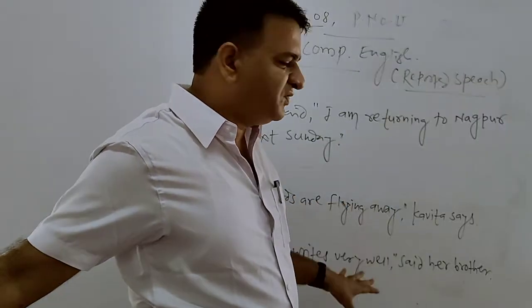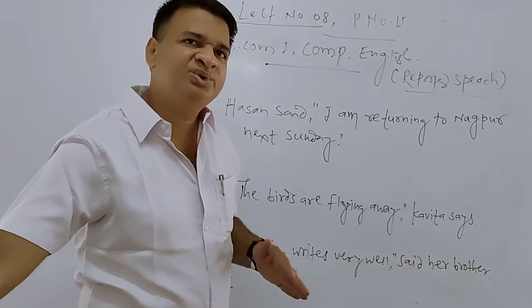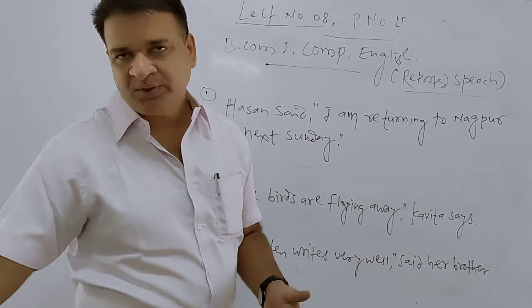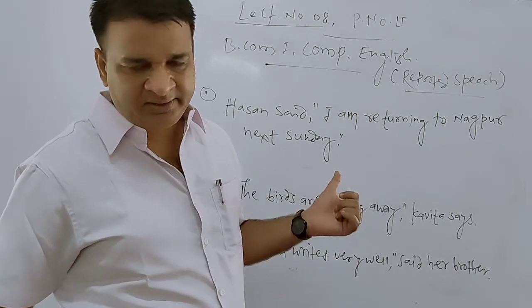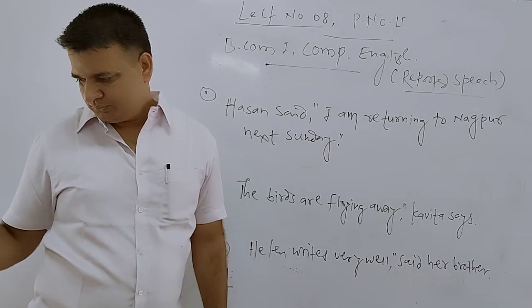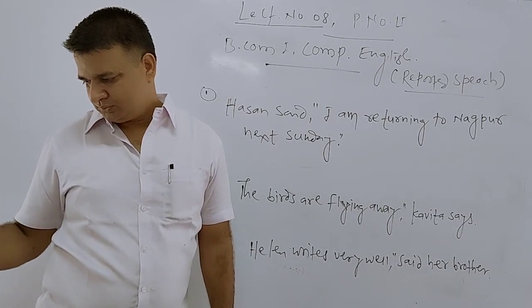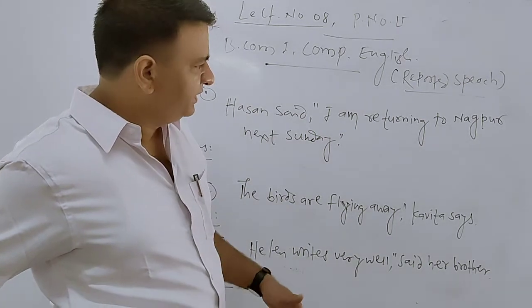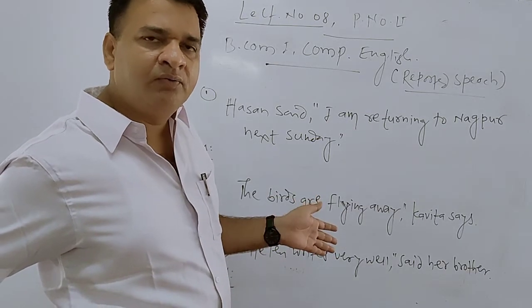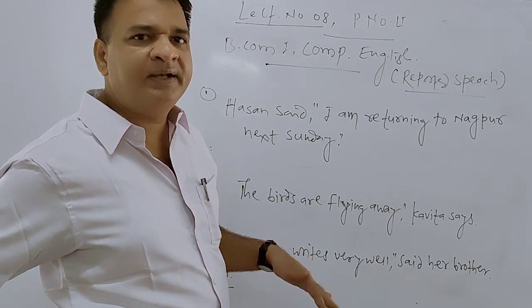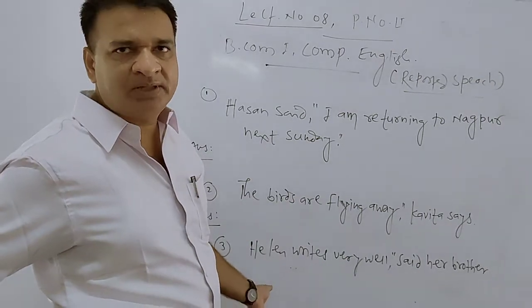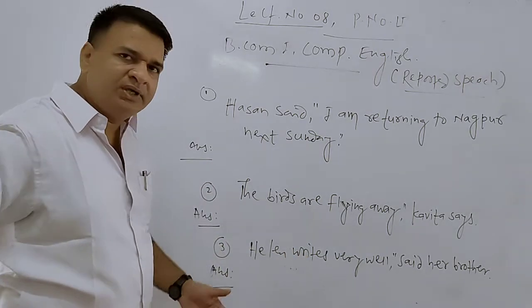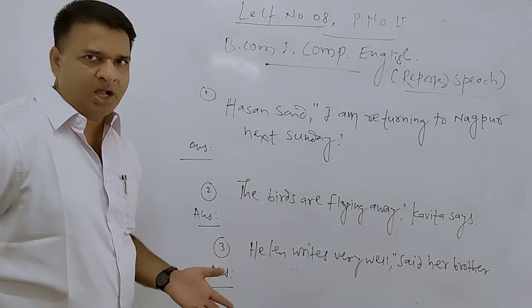Here are some examples of direct speech. We have to convert them into indirect speech, and there are some examples of indirect speech. We have to convert them into direct speech. Around 20 to 21 examples are there. Some examples we have taken earlier while practicing interrogative sentences and imperative sentences, and some examples I will show you by solving here. So you will get a clear-cut idea about this.